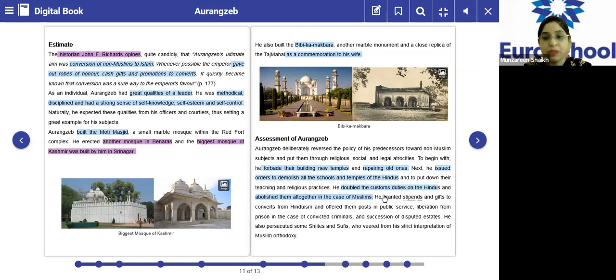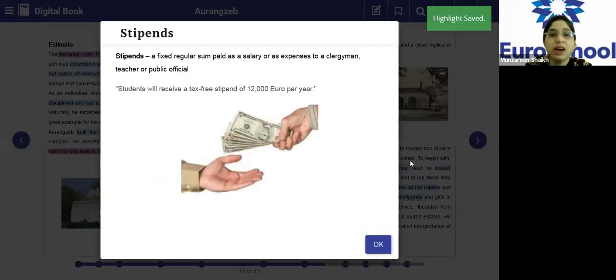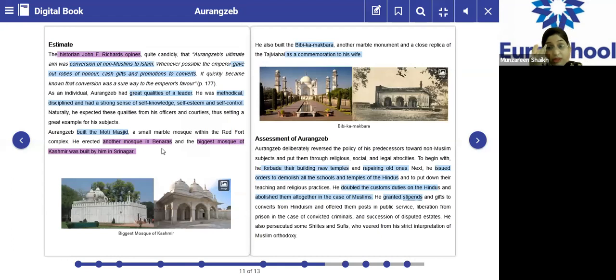Joshua, you asked me the meaning of the word stipends. Just click on the word. Let's see the meaning. It is a fixed regular sum paid as salary or expense to a clergyman, a teacher or a public official. So this is a fixed payment or salary paid to these people who are getting converted. He gave them cash, gifts, and posts in public services. Just underline the entire sentence and leave.